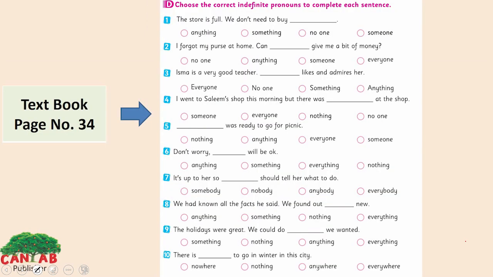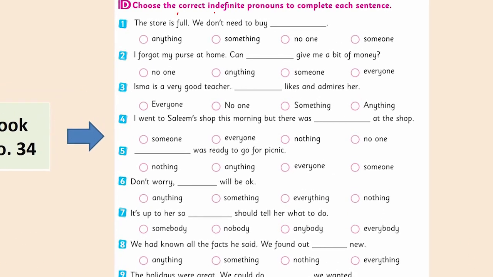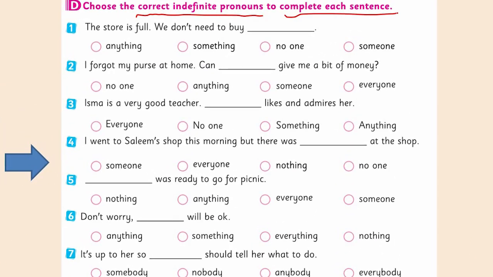Now look at the exercise of it here. Choose the correct indefinite pronouns to complete each sentence. We have 10 sentences here and 4 options for each sentence. We have to choose the right one, which suits the most. Look at the first one here. The store is full. We don't need to buy.